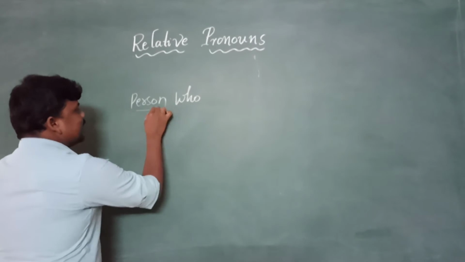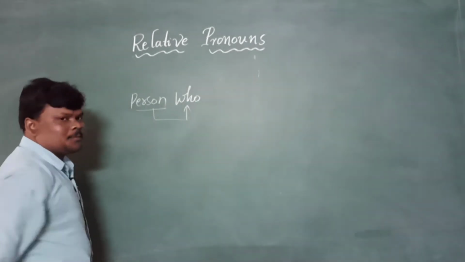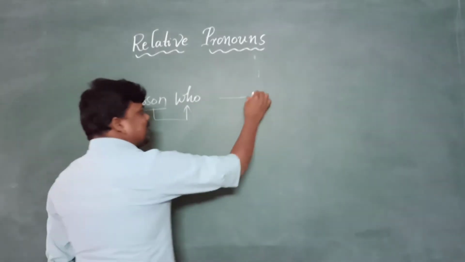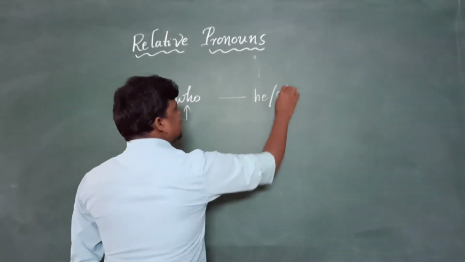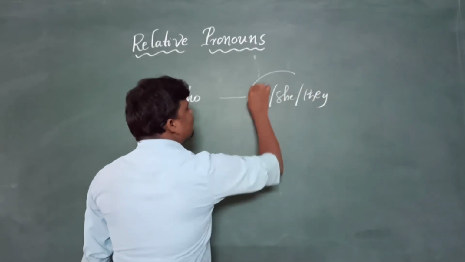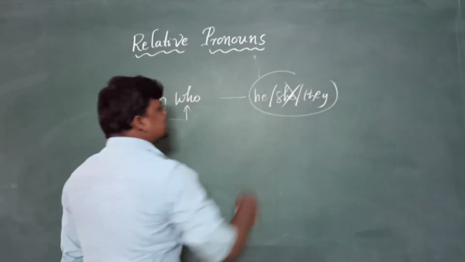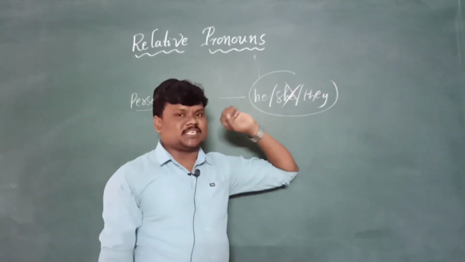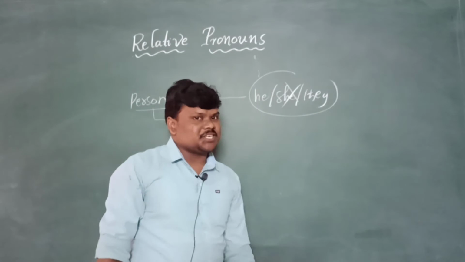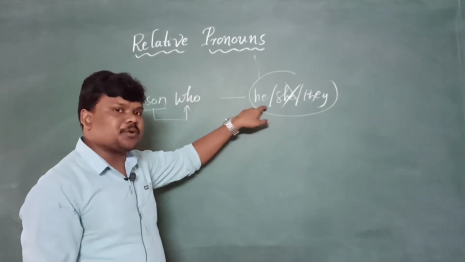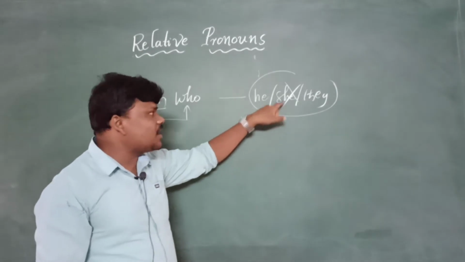This person needs to be followed immediately by who, and the related pronoun like he, she, or they, we need to remove, whether it is in the middle, the end, or the starting of the sentence. We should compulsorily remove the second sentence's starting pronouns.